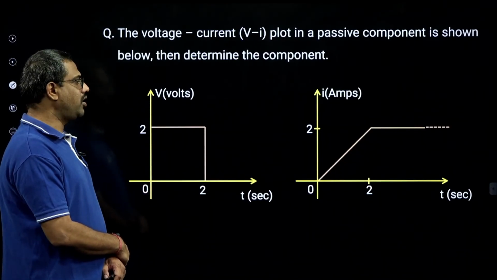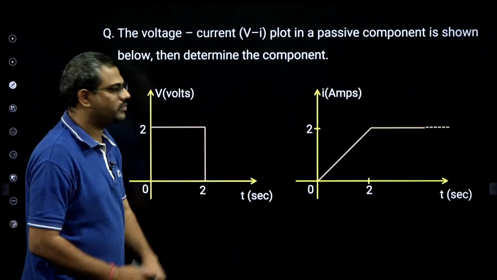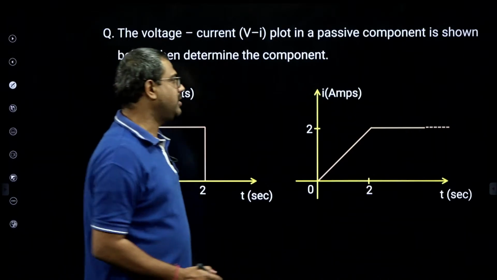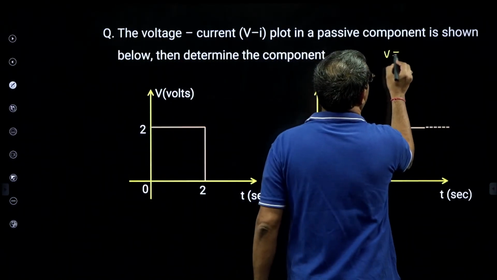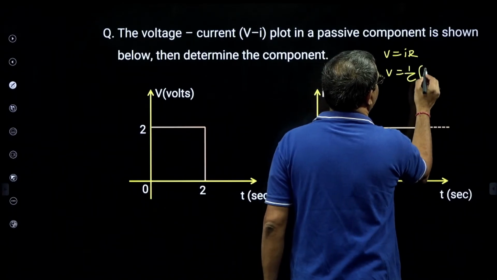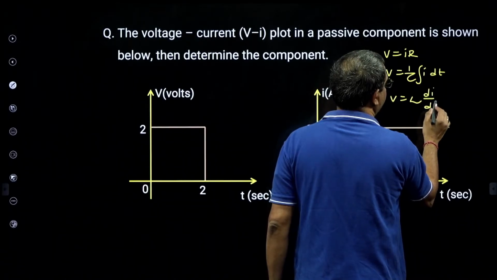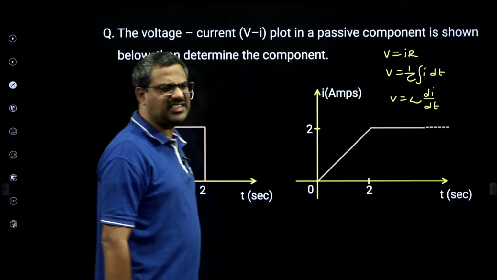The voltage current plot in a passive component is shown below, determine the component. This is voltage, that is current. Now first of all we have three fundamental passive components. One is V equal to IR, then V is 1 by C integral I dt, and V is L di by dt. Can this be resistance first of all?